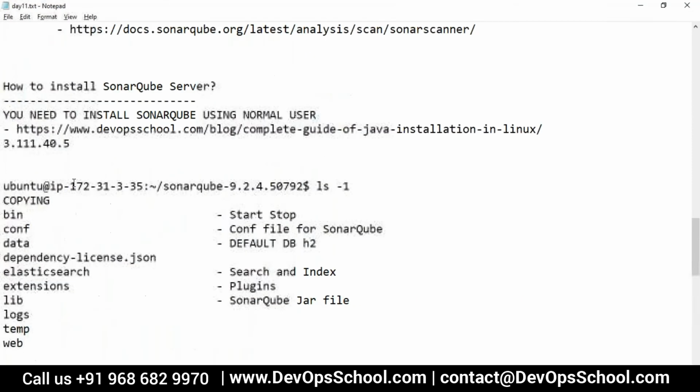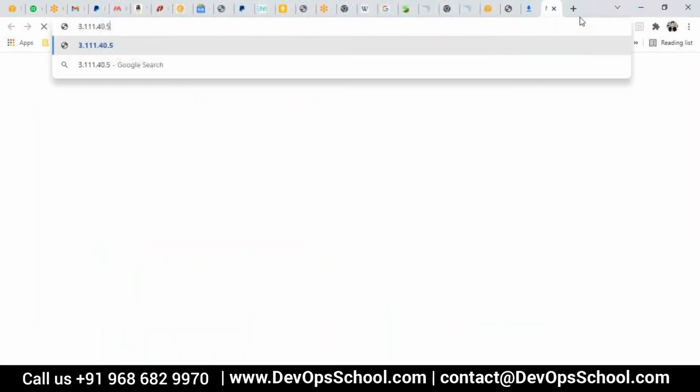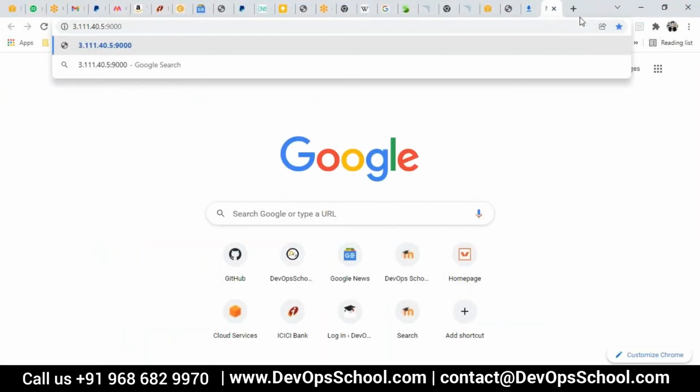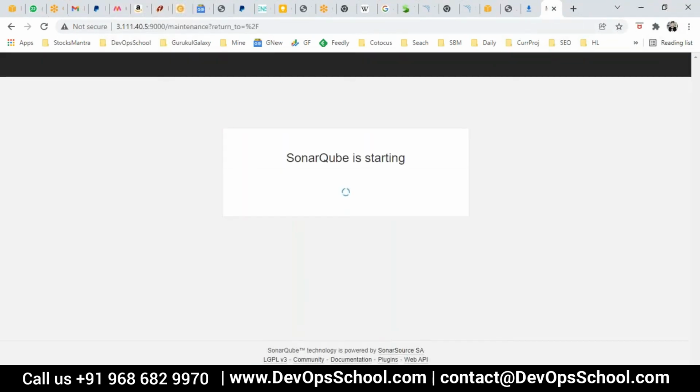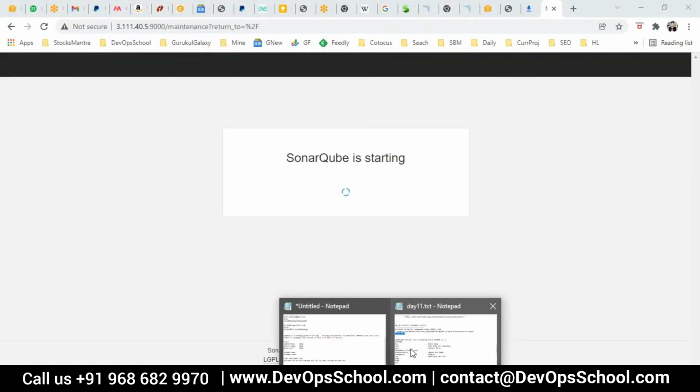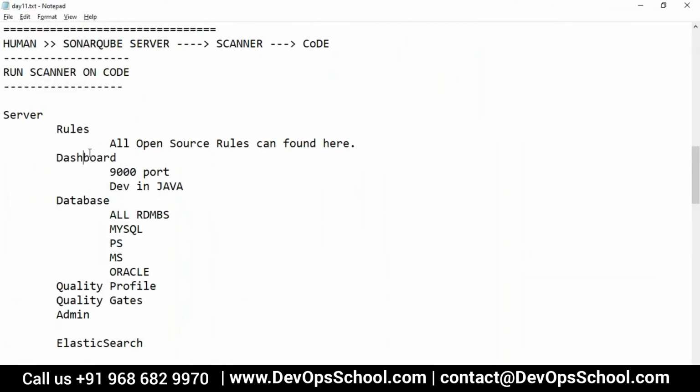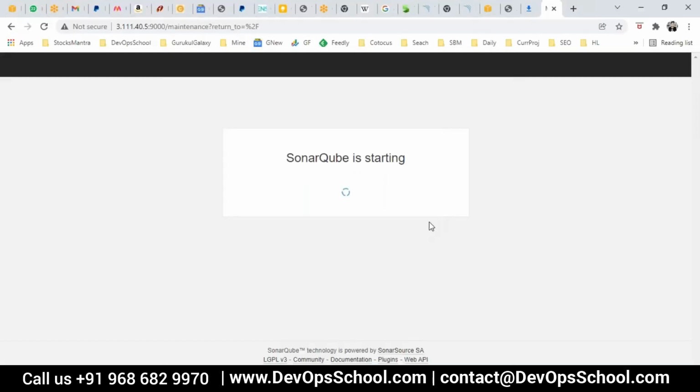Okay, fine. So now I have SonarQube running, and you see this is the place, and port 9000. This is the SonarQube server. I repeat, it's a server, the one which has all the components. Which components? It has rules, dashboard, database, quality profiles, gates, administrator options, everything. So let's see that once it's coming up.